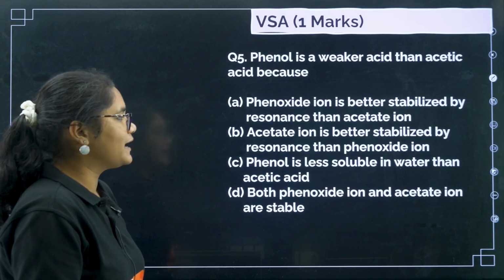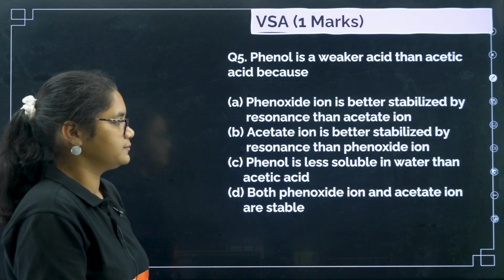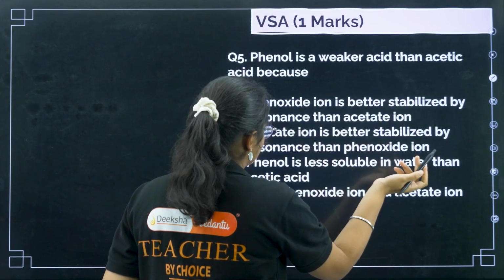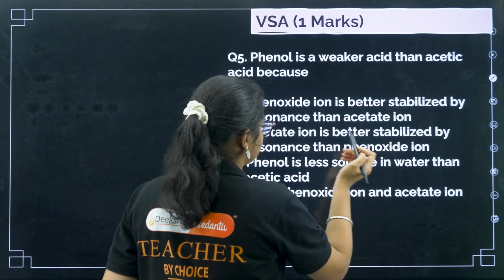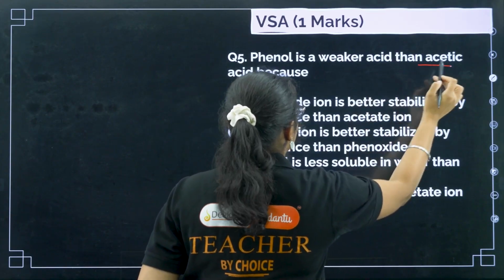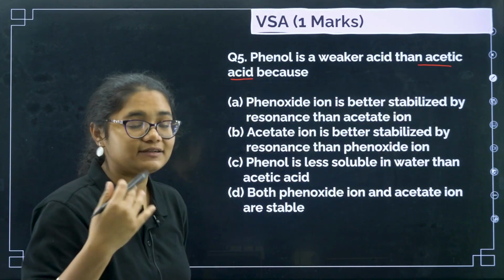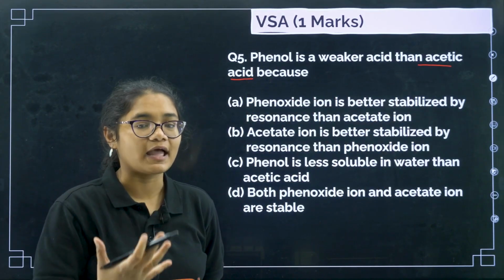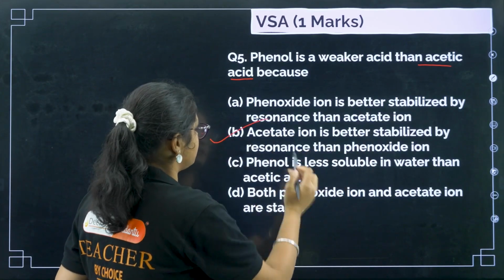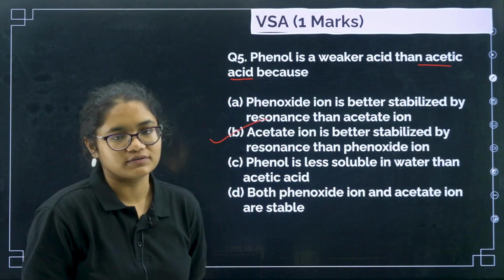Next, phenol is weaker acid than acetic acid because, okay, so phenoxide ion is better stabilized by resonance than acetate ion. Acetate ion is better stabilized by resonance than phenoxide ion. Now, if acetic acid is a stronger acid, then its conjugate base, that is your acetate ion, will be better stabilized, right? So that is why acetate ion is better stabilized by resonance than phenoxide ion.